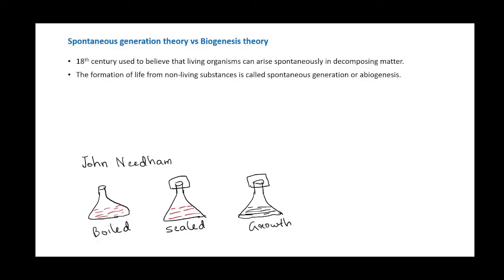Hello everyone. In this video, we are going to see about spontaneous generation theory and biogenesis theory. In the 18th century, people used to believe that living organisms can arise spontaneously in decomposing matter. The formation of life from non-living substances is called spontaneous generation or abiogenesis. And biogenesis theory means the formation of life from living organisms.